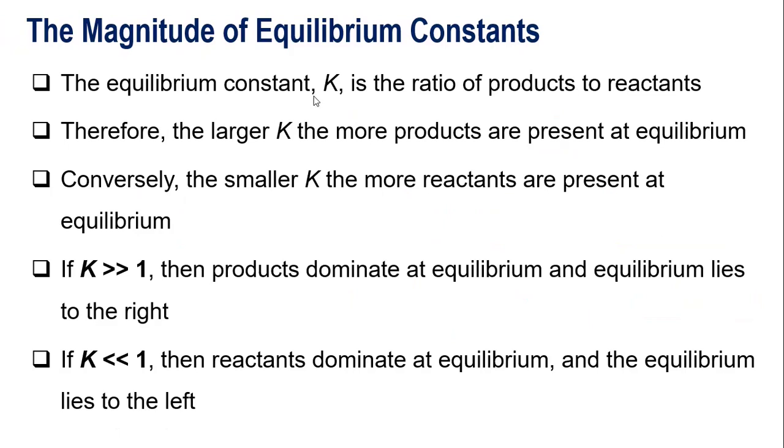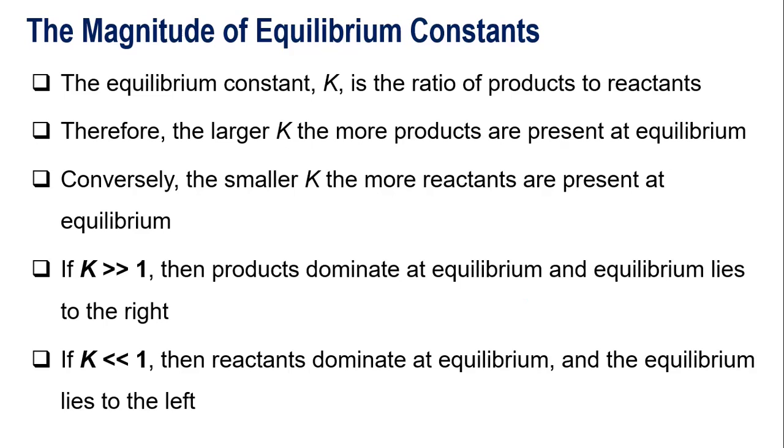So how do we interpret K, which might be asked in some of the questions. When your equilibrium constant is larger than 1, since your expression is products over reactants, this means that your K is directly proportional to your products while it is inversely proportional to your reactants. Therefore, the larger the K, the more products are present at equilibrium.